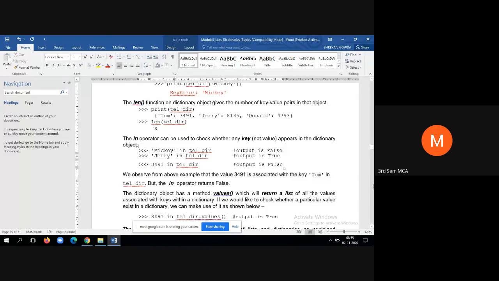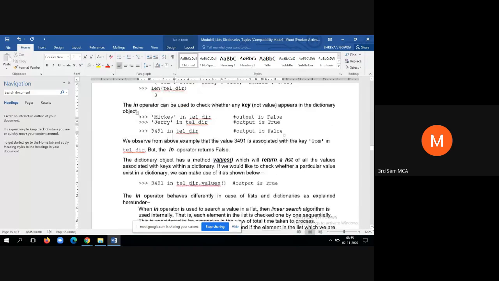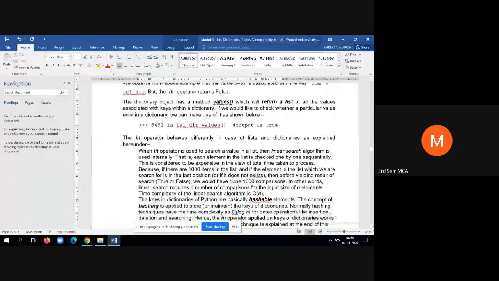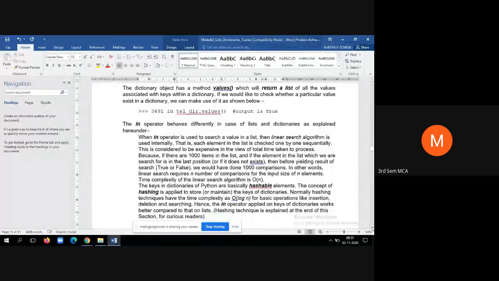The dictionary object has a method values which will return a list. Similarly, if you want to check the values, you have to use the values method. Then only you can specify the value portion.